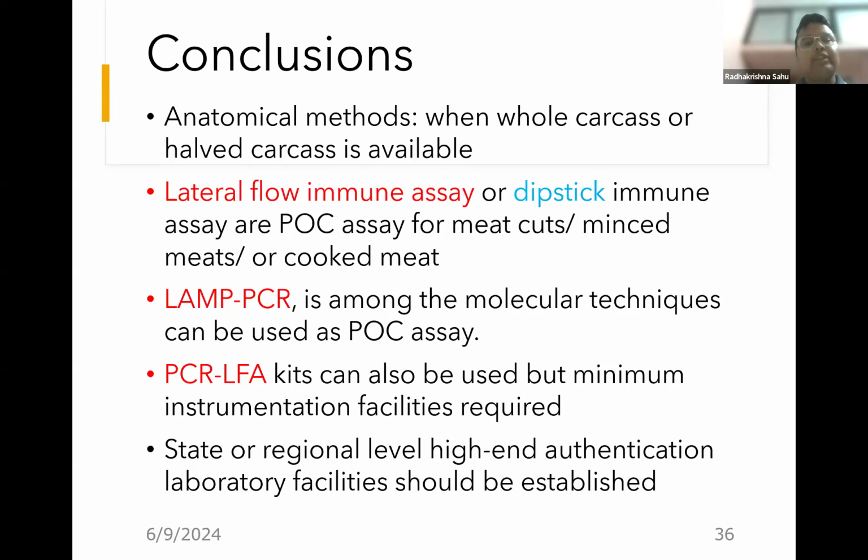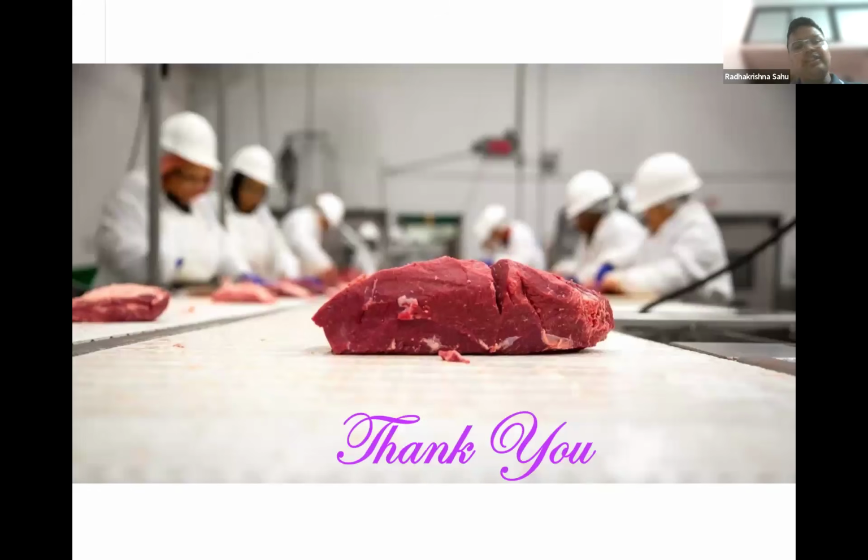But at the state or regional level, we should have a high-end authentication laboratory which can authenticate the breed, and which can authenticate the rearing, whether our sheep or goat was reared organically. This authentication gives great satisfaction to the consumer. So, sir, this is all I have to say.